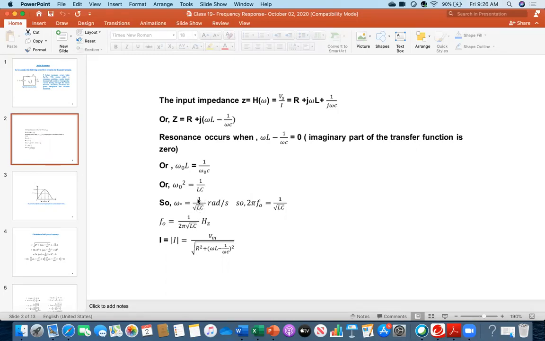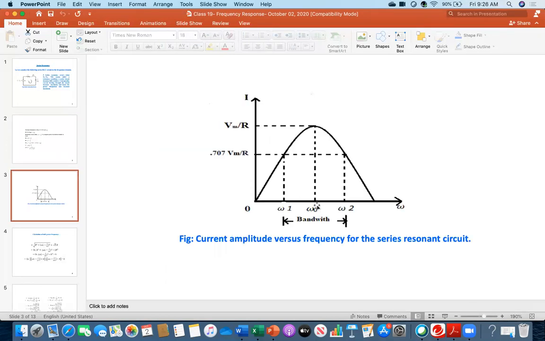How did I get this one? I got it by assuming that omega L minus 1 over omega C is 0. So this means, look at this I equation, if you say this part is 0, this means in your circuit I is Vm over R, because there is root over R squared, so Vm over R. So that's why, look everybody, at the peak point, that is Vm over R. This axis is I and this axis is omega that I am plotting.